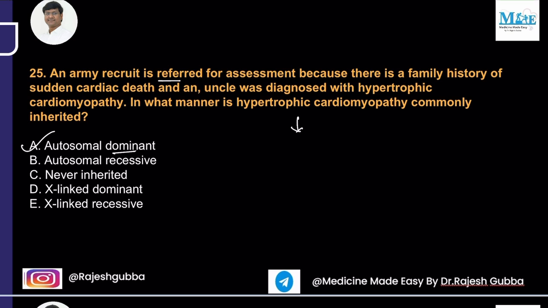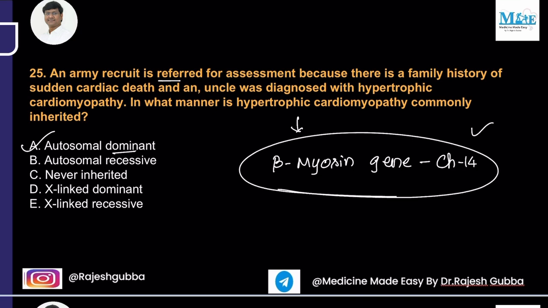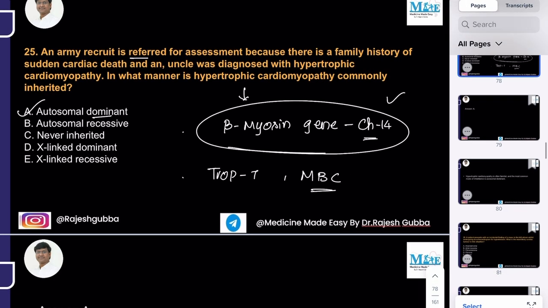The next important point in hypertrophic cardiomyopathy is you need to know the most common gene that is mutated. That is the beta myosin gene, which is present on chromosome number 14, right? The mutation of this beta myosin gene is inherited as an autosomal dominant type of inheritance. The other proteins which are defective are troponin T and myosin binding protein C. So these are the proteins which are defective, and the inheritance will be autosomal dominant. Next question.